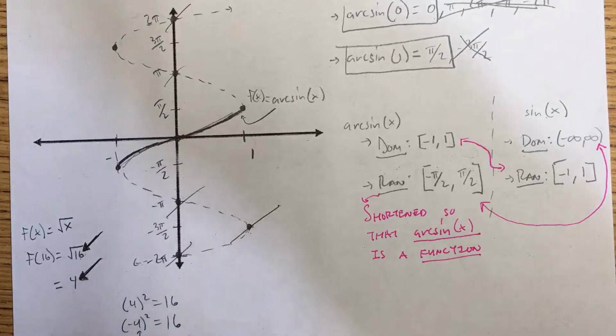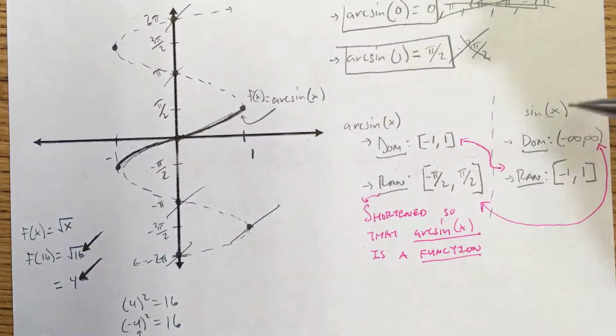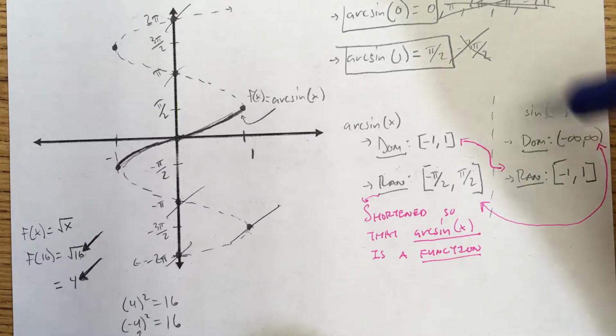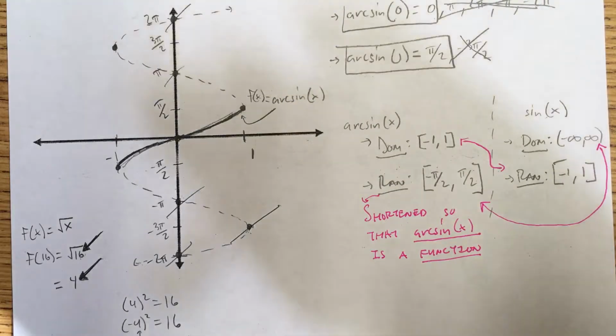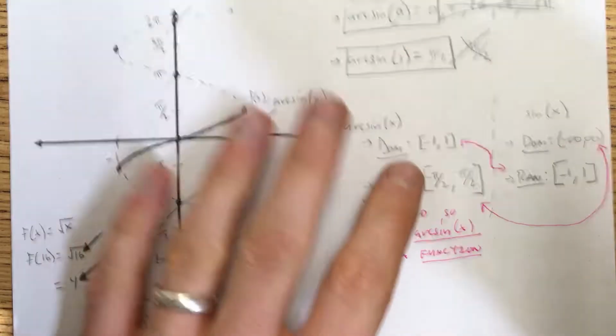In the last video, these are for October 19th, October 20th, we talked about the domain and range and the relationship between the domain and range for arc sine and sine. And the reason that relationship happens is because these two functions are inverses. If you have questions, go back to that previous video or ask me. I would love to answer those questions.